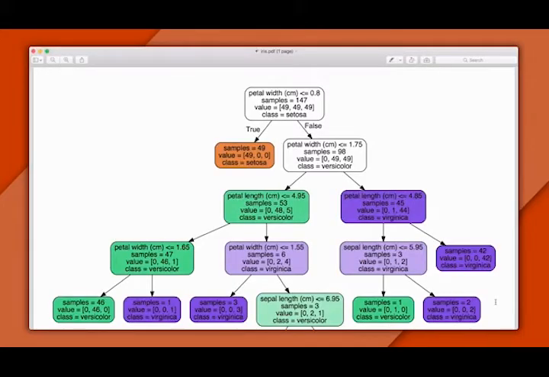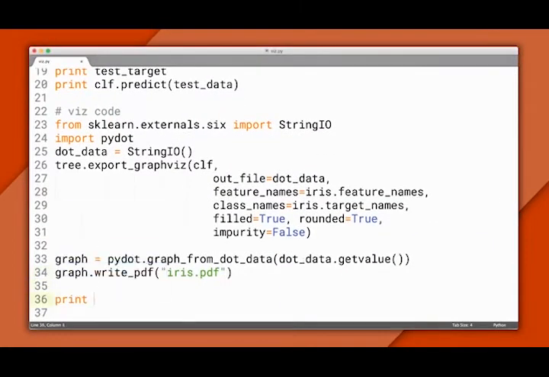To use it to classify data, you start by reading from the top. Each node asks a yes or no question about one of the features. For example, this node asks if the petal width is less than 0.8 centimeters. If it's true for the example you're classifying, go left, otherwise go right. Now let's use this tree to classify an example from our testing data.